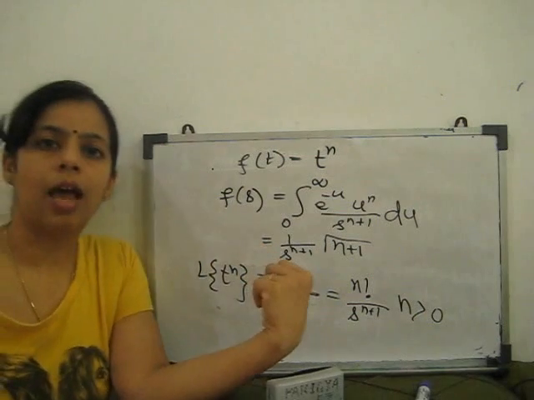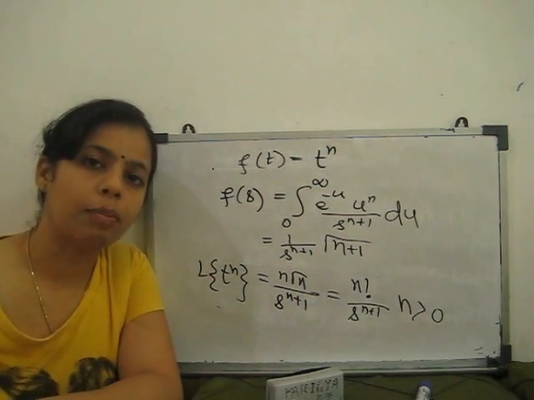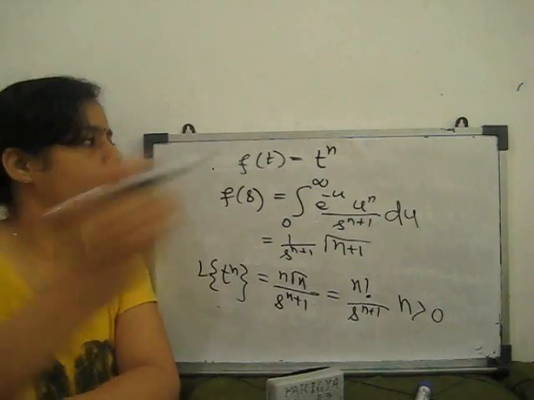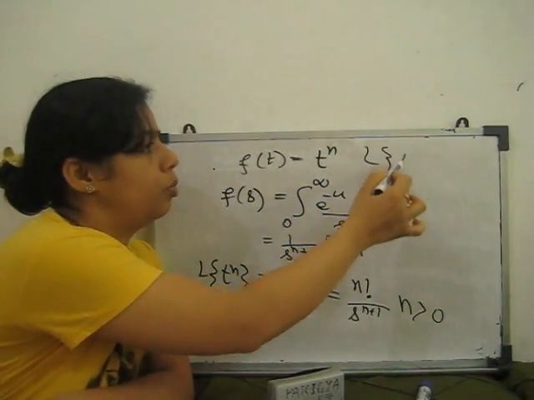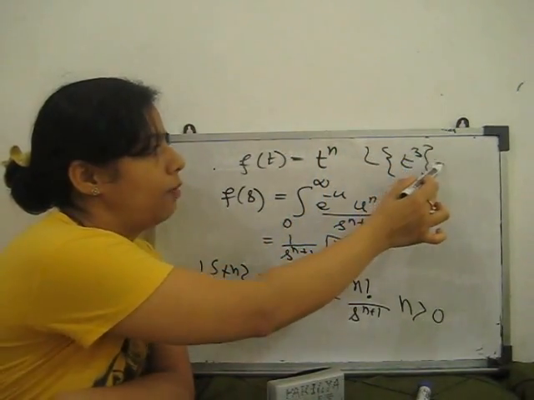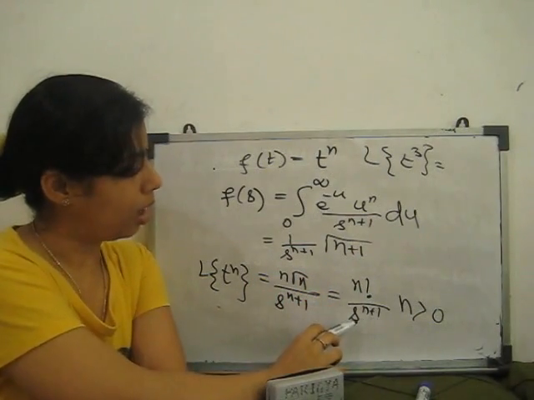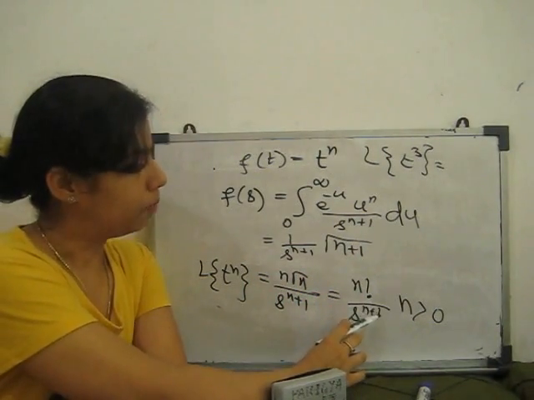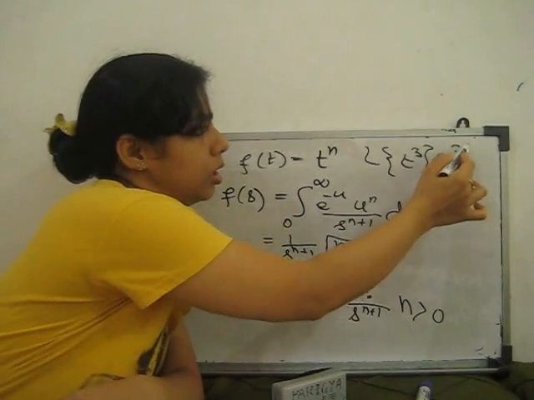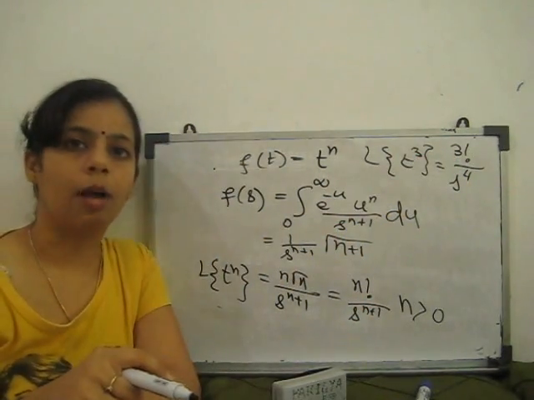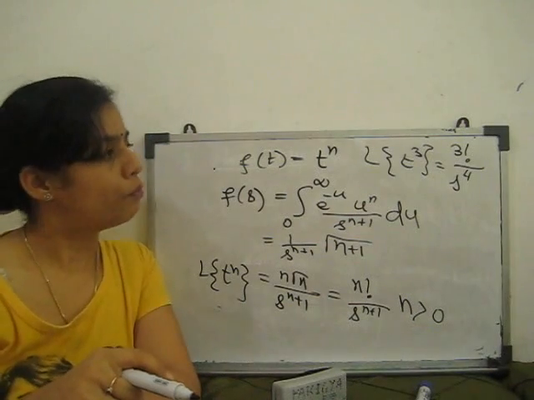With this help, we can find the Laplace transform of t square, t cube, t4. If I say Laplace transform of t cube, then in place of n our value is 3. So this is factorial 3 upon s to the power 3 plus 1, that is 4. So the Laplace transform of t cube is factorial 3 upon s to the power 4.